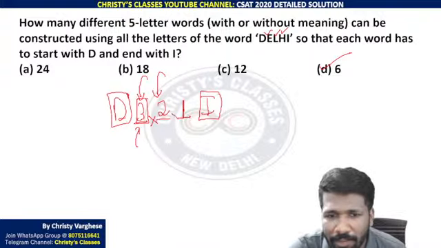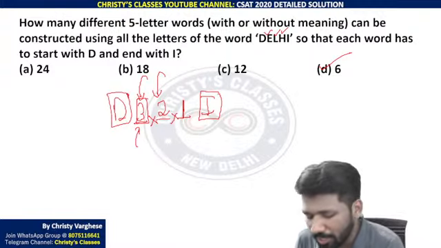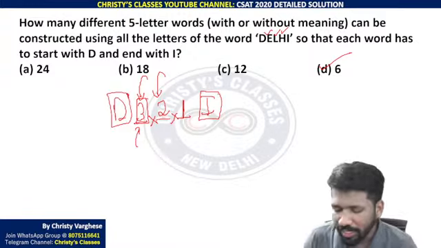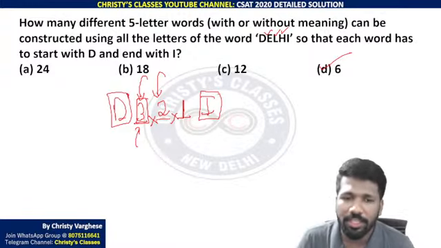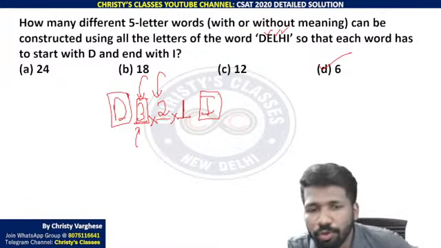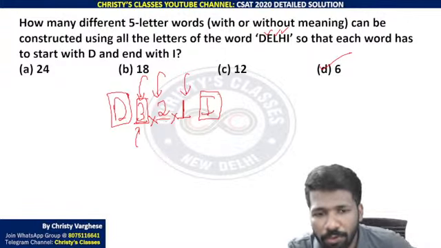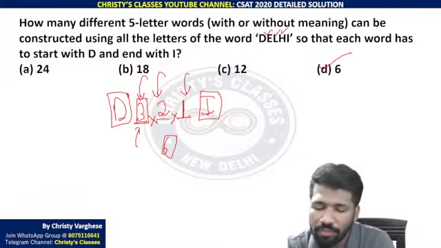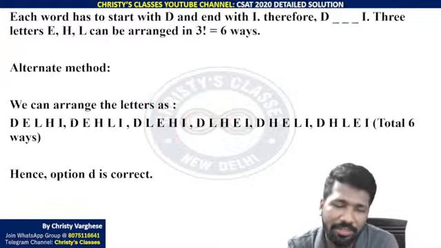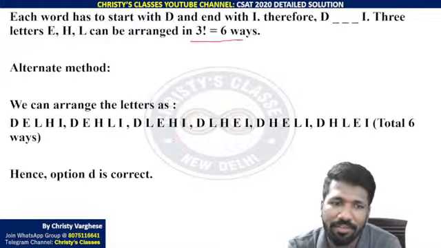Now using the fundamental principle of counting, which says if one thing can be done in M ways, another thing in N ways, another thing in P ways, all the 3 things together can be done in M into N into P ways. Multiplication rule of fundamental principle of counting. So 3 into 2 into 1, 6. Or if you know already 3 factorial, that 3 factorial is the ways, that is enough. Or if you are not understanding, this is the 6 ways.